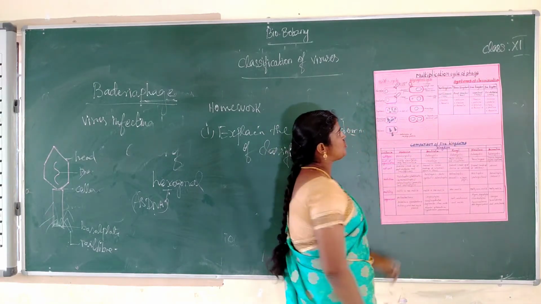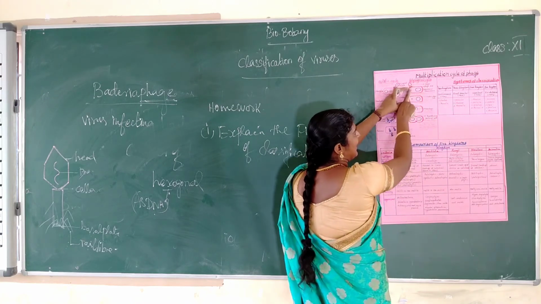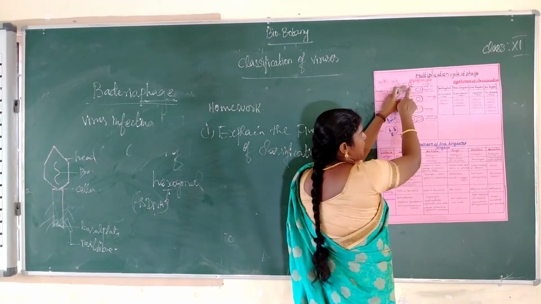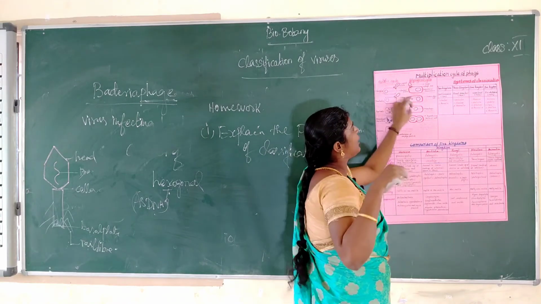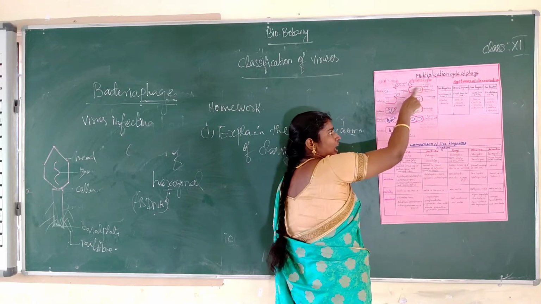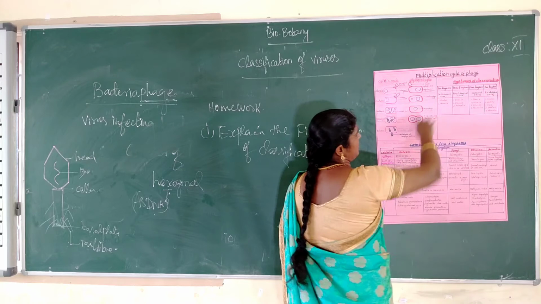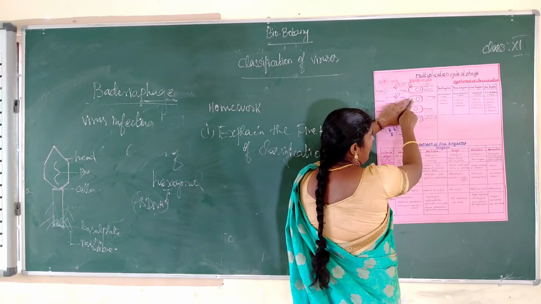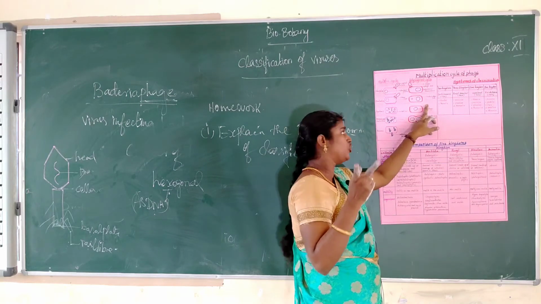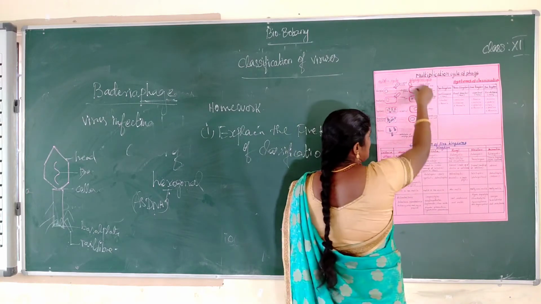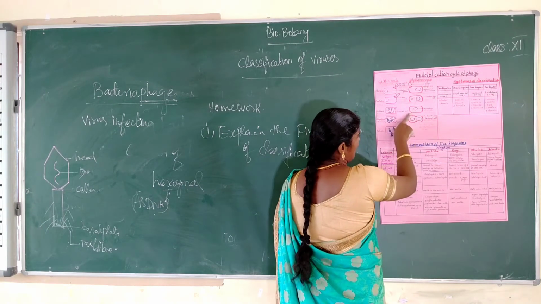So next one, lysogenic cycle. What is the meaning of lysogenic cycle? In this method, first one, the phage injects the linear DNA into the host cell. This is the bacterial chromosome, this is the host cell. Okay, so next one, circular phage DNA. This is a circular phage DNA. It becomes circular, integrates into the bacterial chromosome. It is converted into part of the bacterial chromosome. The phage is inoculated into the bacterial cell.